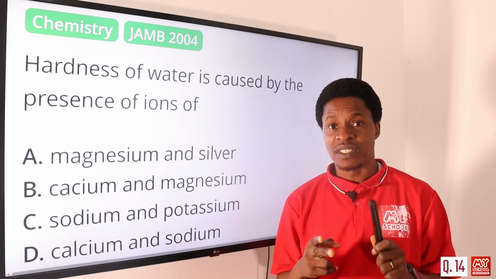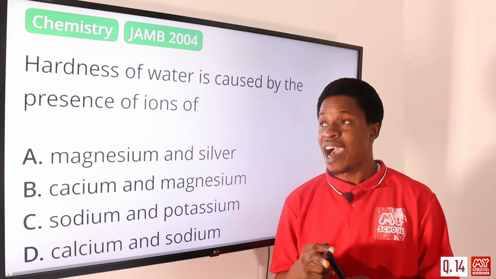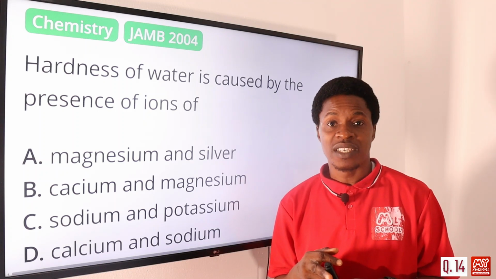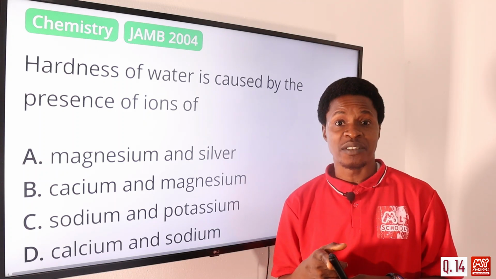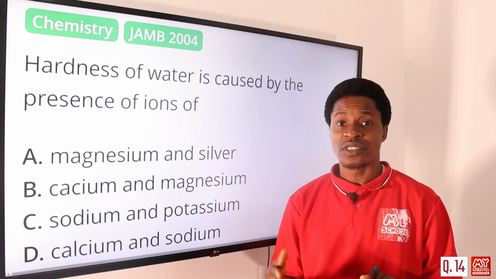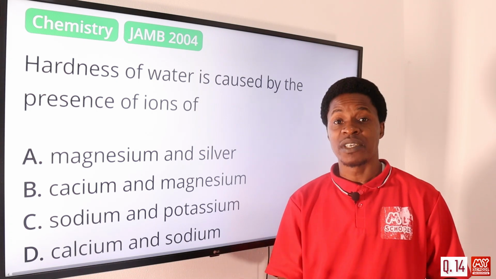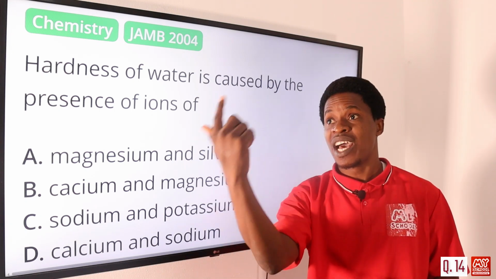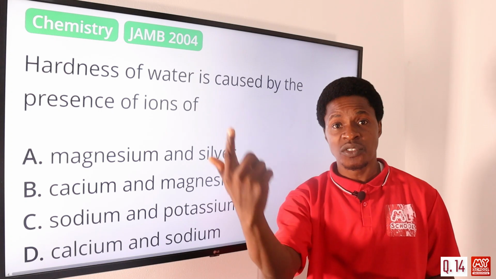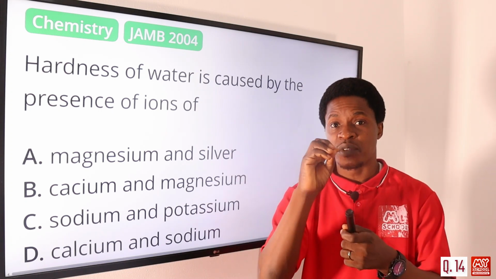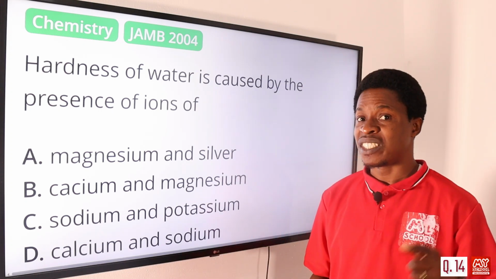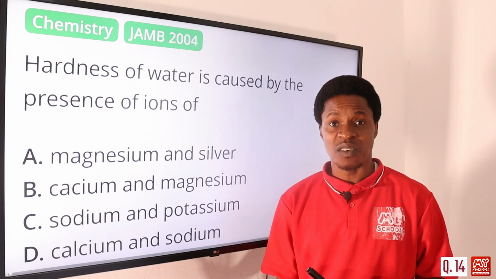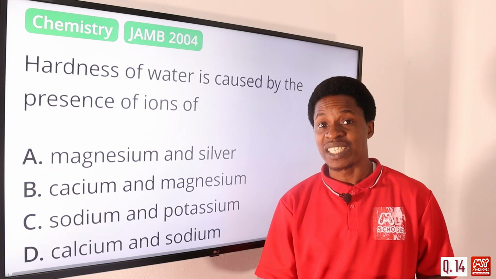If it is temporary hardness, we have calcium hydrogen trioxocarbonate(IV) and magnesium hydrogen trioxocarbonate(IV), which could cause the temporary hardness, and it can be removed by ordinary boiling of the water. You have the deposits around the kettles or the boiling rings that we have. But if it is permanent hardness, that cannot be easily removed by boiling. We need chemicals to actually remove it.